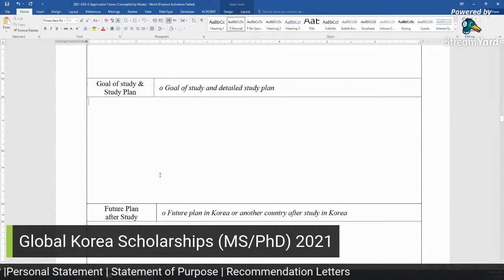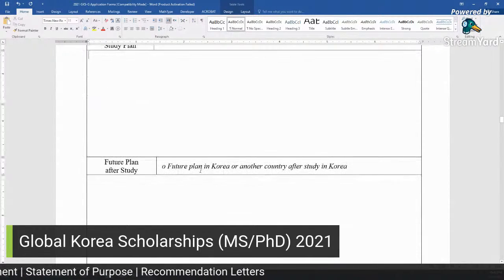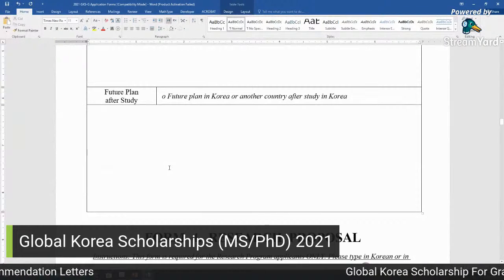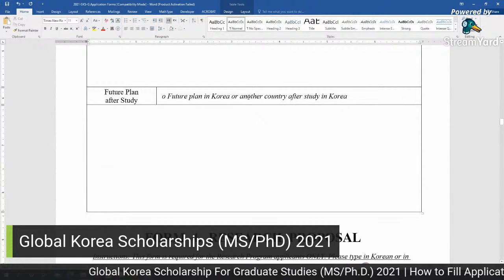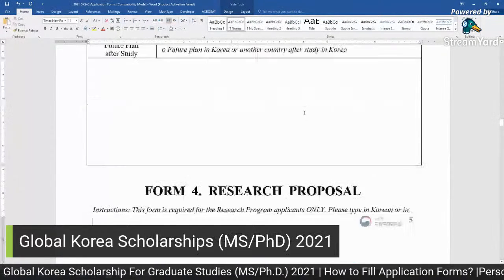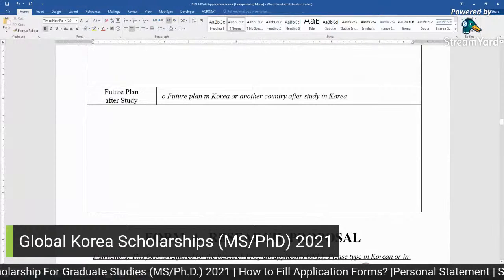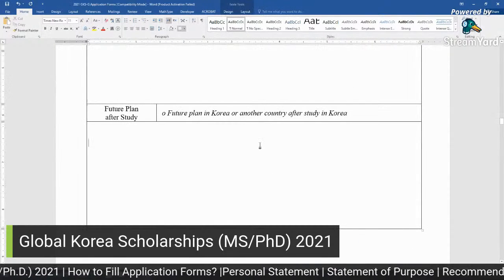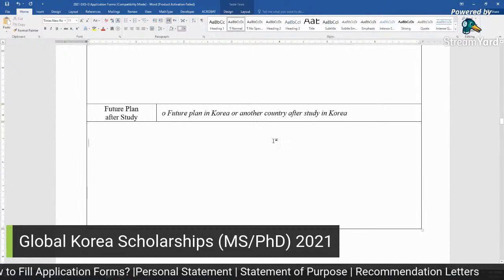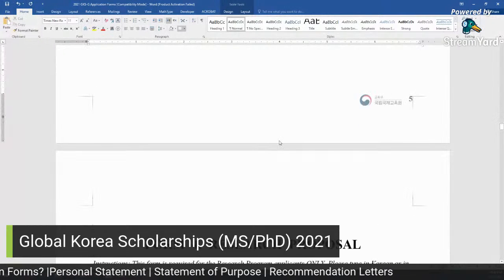So you can write your study plan, and then after completing this study or this course, your future plan in Korea, and then in another country after study in Korea. Another country means your country, like India, Pakistan, or whatever is your country or your nationality. So these are the questions.